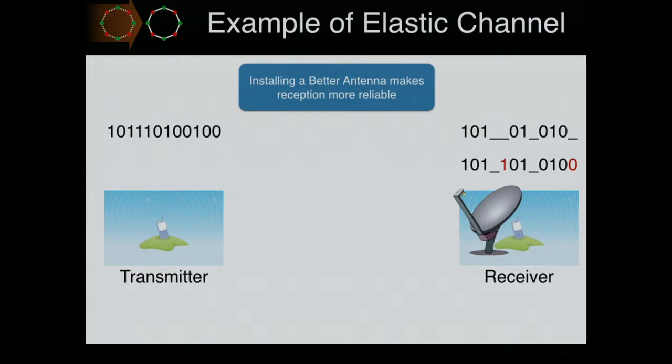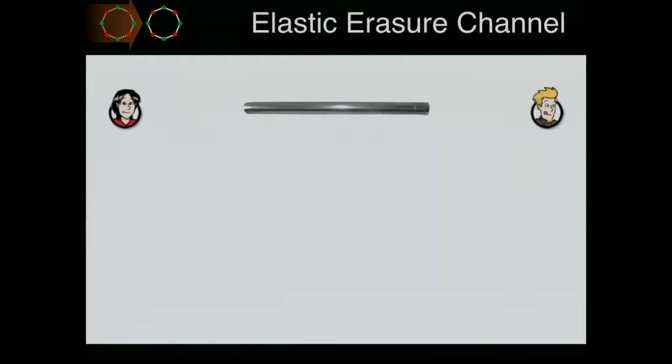Now, given this additional advantage that this receiver has, can we still perform secure multi-party computation, because the sender doesn't know whether it is talking to an honest receiver or an adversarial receiver? This can be formalized easily as an elastic version of a binary erasure channel.